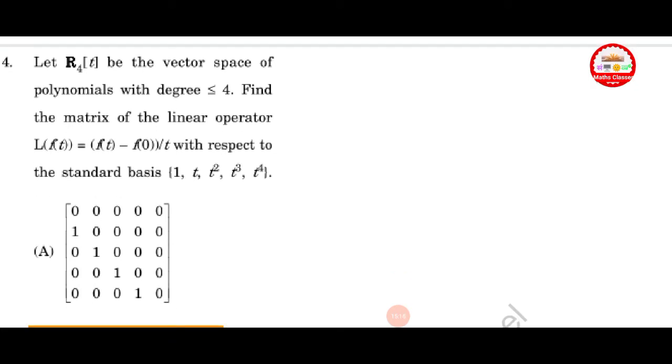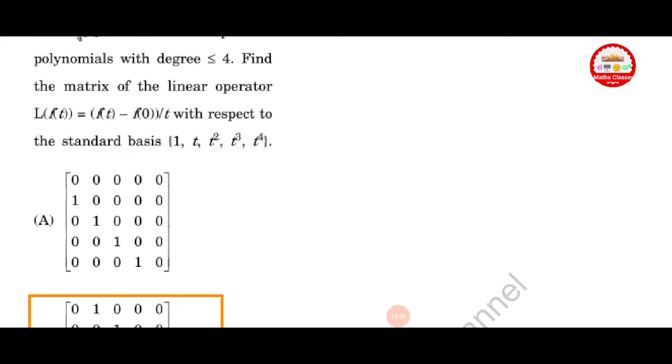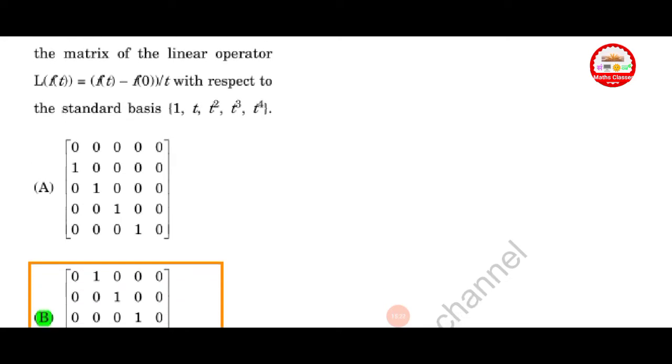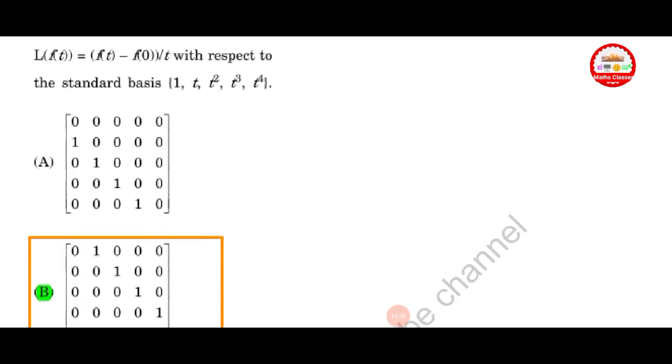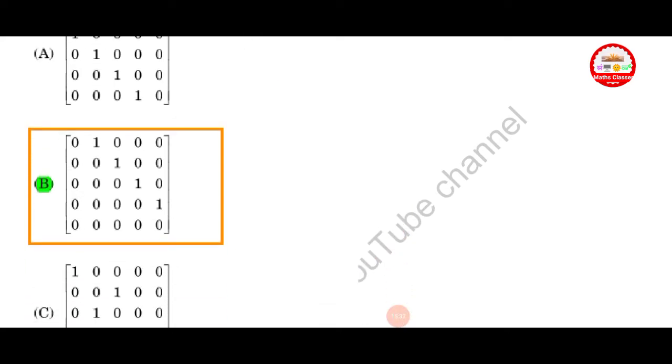Next question. Let P4 be the vector space of polynomials with degree less than or equal to 4. Find the matrix of the linear operator L of f of t equal to f of t minus f of 0 upon t, with respect to the standard basis 1, t, t square, t cube, t raised to 4. Here option B is correct.